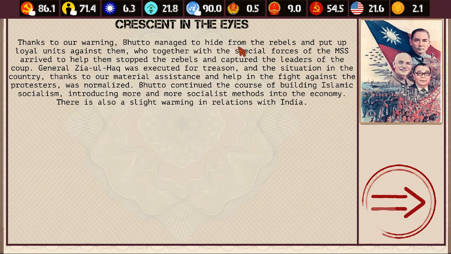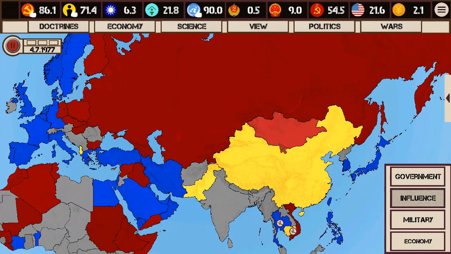Thanks to our warning, Bhutto managed to hide from the rebels and put up loyal units against them, who, together with the special forces of our KGB, arrived to help them stop the rebels and captured the leaders of the coup. And he was executed. The guy who was partnering up with the U.S. And things are back to normal, and we're continuing on to more socialist methods into the economy, which is good. There's also a slight warming in relations with India.